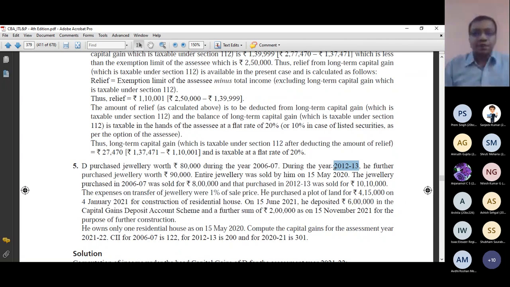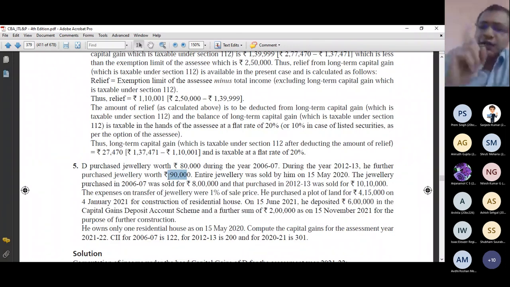In this case, my cost of acquisition is equal to the actual cost of acquisition. So my cost of acquisition for jewelry 1 is 80,000, and for jewelry 2 it is 90,000. Once I got the cost of acquisition, I will move to the next concept, indexed cost of acquisition.